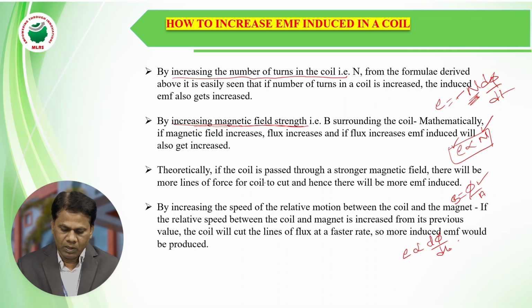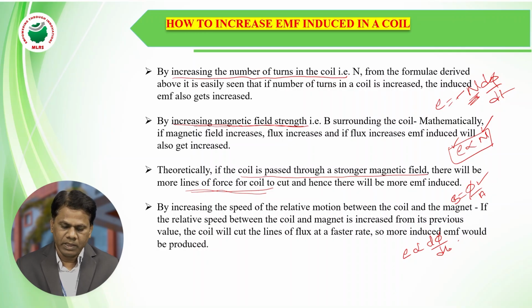The third point is the coil passing through a stronger magnetic field. If your conductor is moving in a stronger magnetic field, the magnetic lines of force cutting the coil also increase, thereby increasing the induced EMF in a coil. So first, by increasing the number of turns, we can increase the EMF induced.